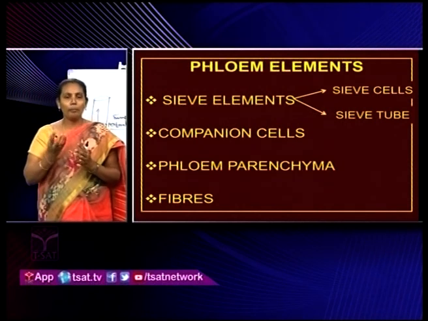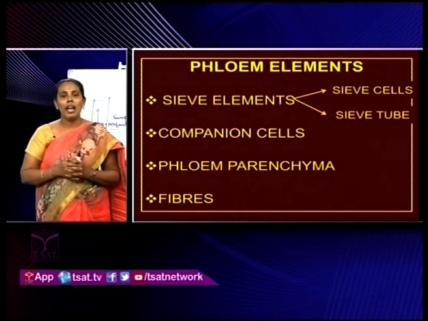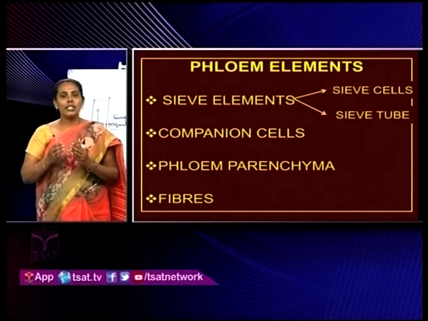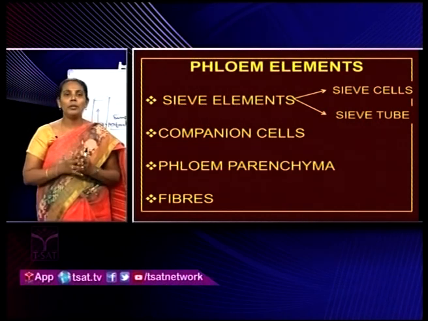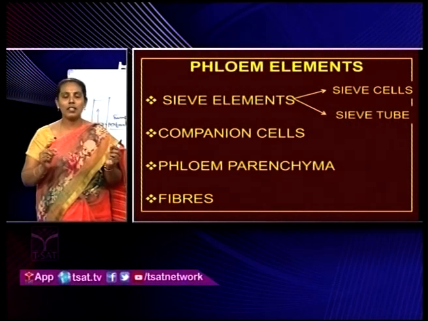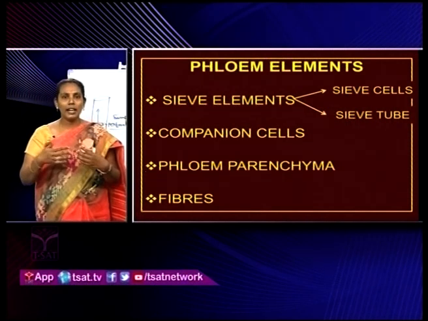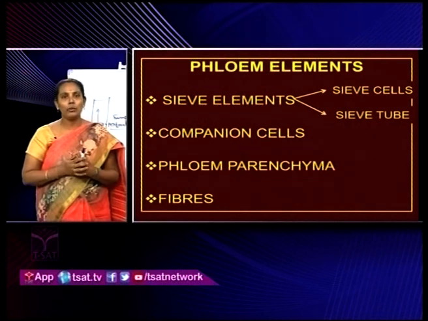These are the important characters of the sieve elements, and these sieve elements are divided into sieve cells and sieve tube. Sieve cells are present in only primitive members. They are very elongated in structure, and these sieve cells are connected with each other with the help of plasmodesmata.